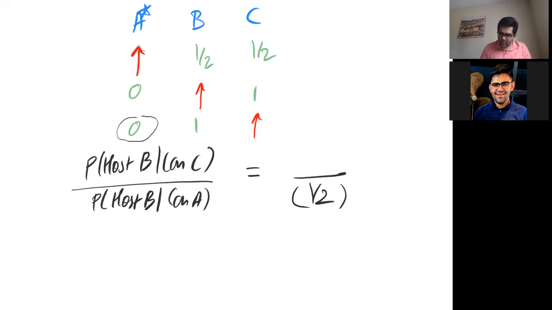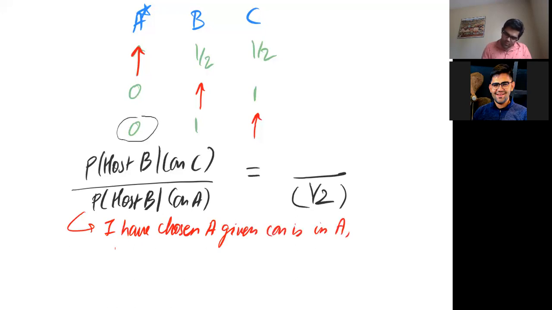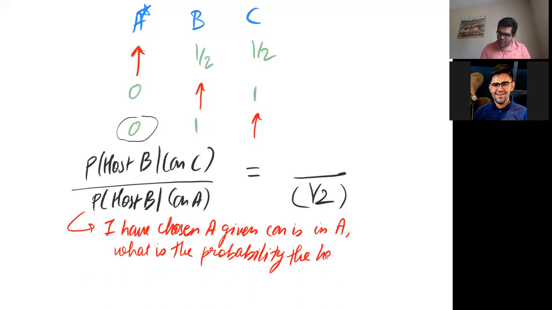So I'll just write this down again. Okay, so given that the car was in A and I chose A, what is the probability that the host will open B?